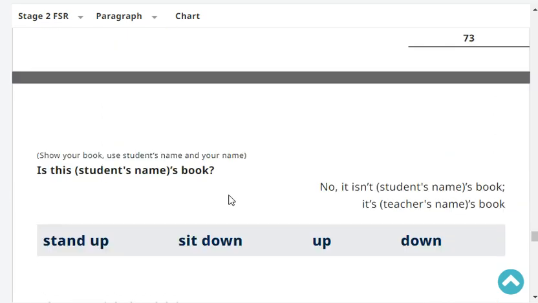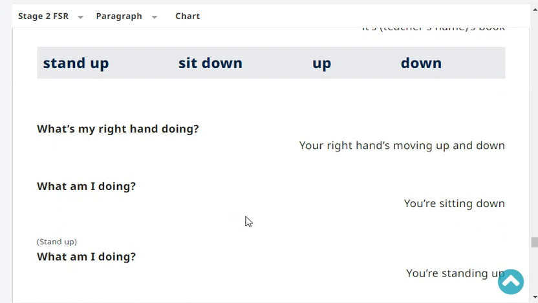So, is this Mr. Brown's book? No, it isn't. It's your book. Very good. Okay, next. What's my right hand doing?